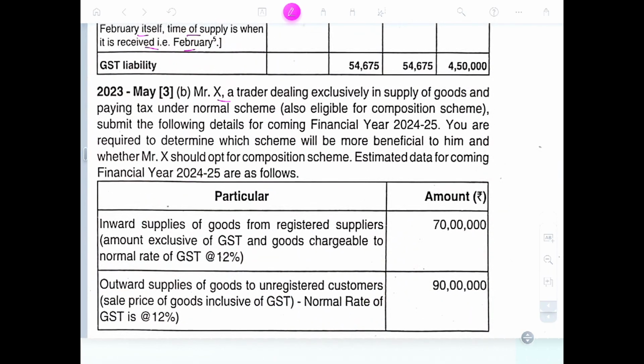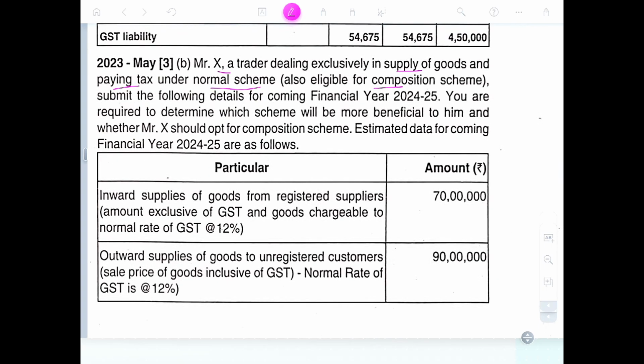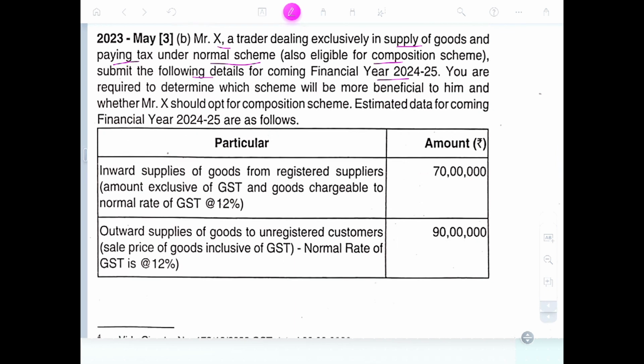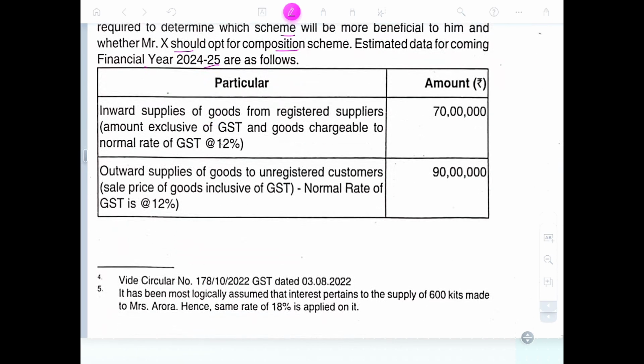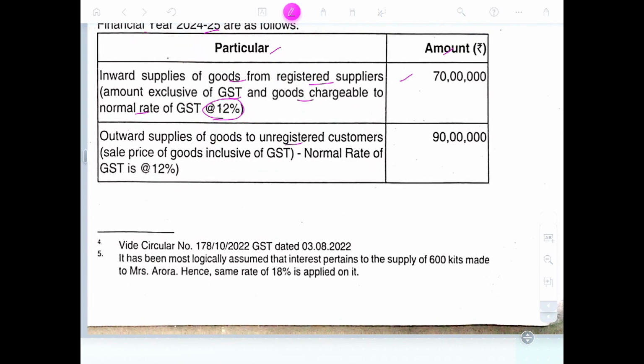Mr. X is a trader dealing exclusively in supply of goods and paying tax under the normal scheme. He is also eligible for the composition scheme. Submit the following details of the coming financial year. You are required to determine which scheme will be more beneficial to him, whether Mr. X should opt for the composition scheme or not, examining the data of the coming financial year 2025. Particulars and amounts: inward supply of goods from a registered supplier, amount exclusive of GST, goods chargeable at normal rate 12%, and inward supply from a registered supplier taxable at 18%. Outward supply to unregistered persons at normal rate 12 percent.